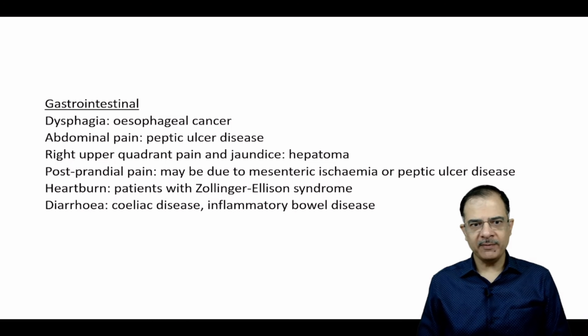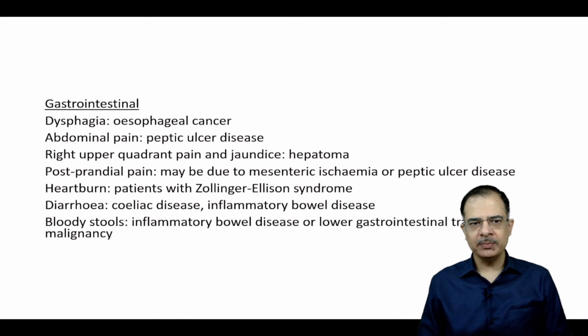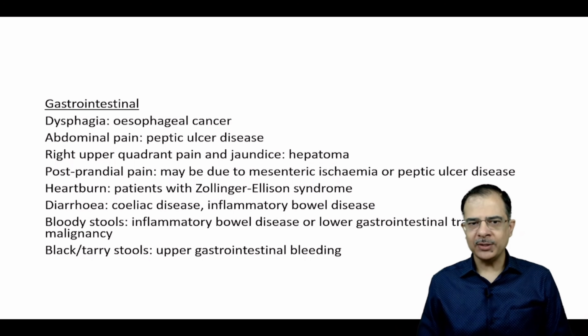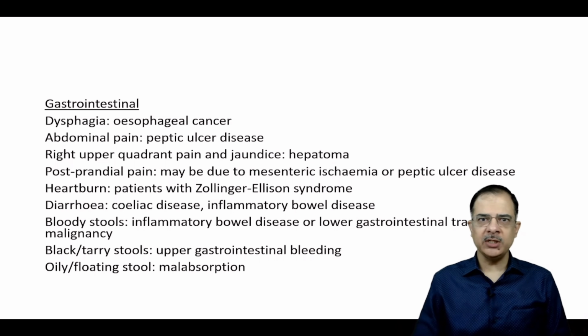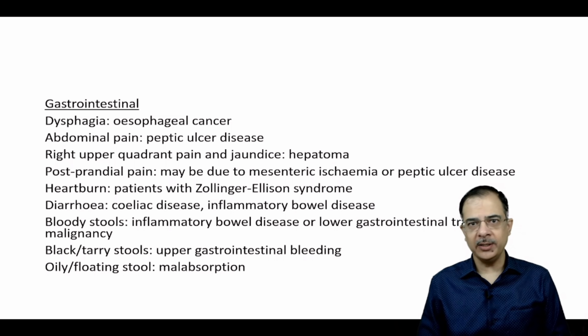Diarrhea is a feature of IBD or celiac disease. Blood in the stool is suggestive of IBD or some malignancies. Black stools are due to upper GI bleed, and oily or floating stools are suggestive of fat malabsorption, seen in celiac disease, Whipple disease, or tropical sprue.